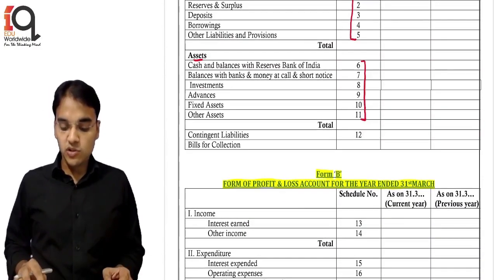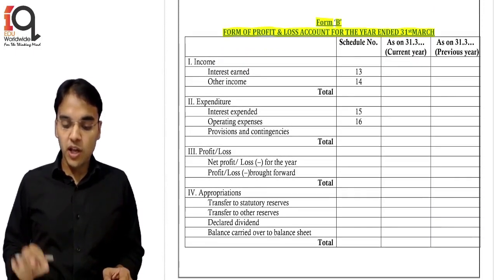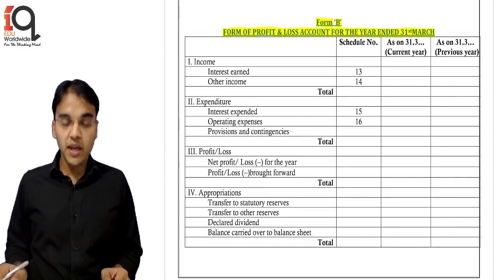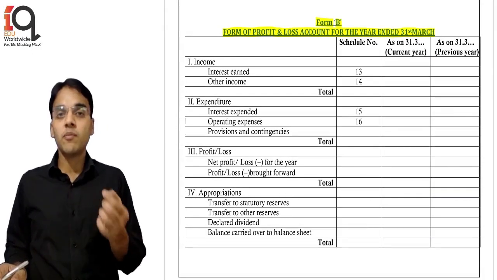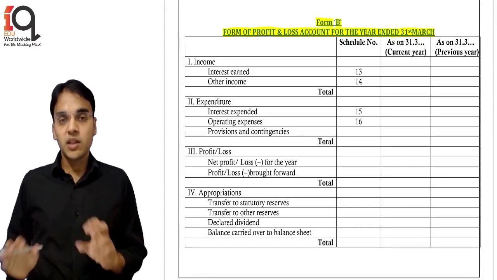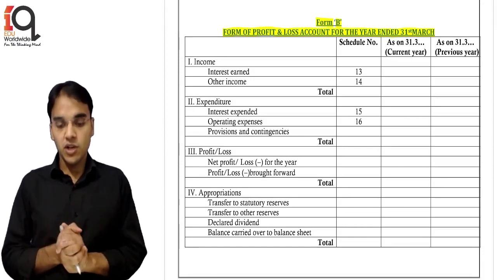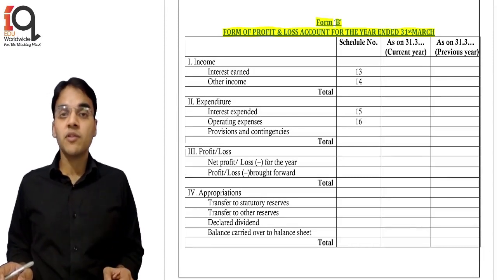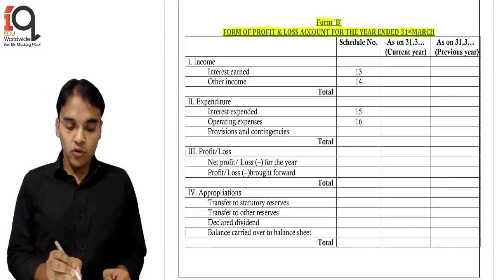The main purpose currently is to take you through this P&L account format. Under the P&L account, the schedule numbers are from 13 to 16. The first 2, 13 and 14, are of income. Schedules 15 and 16 are of expenditure. Now this is a specific format given under the Third Schedule as per Form B. Here there are 4 headings.